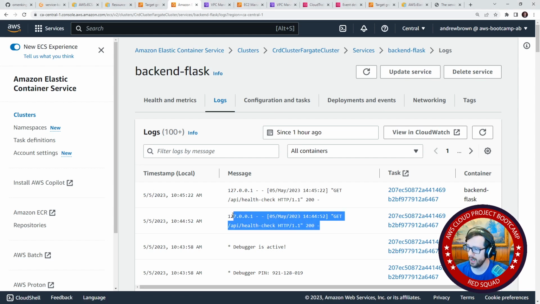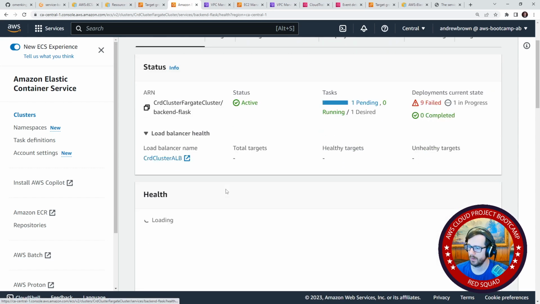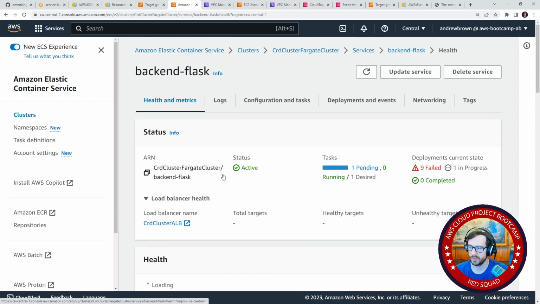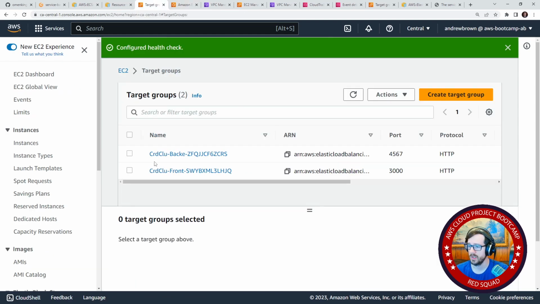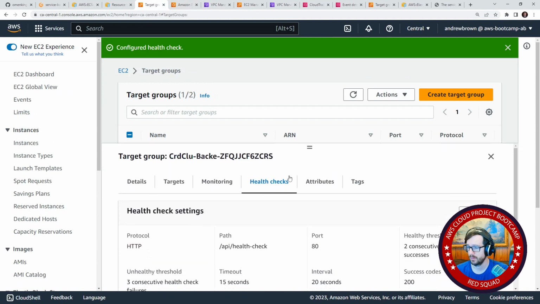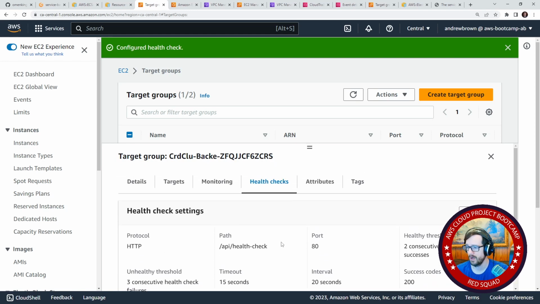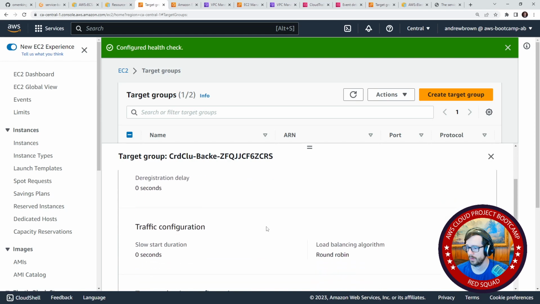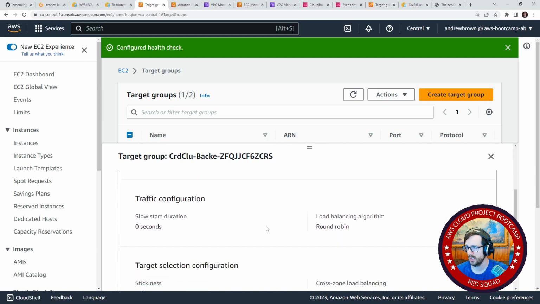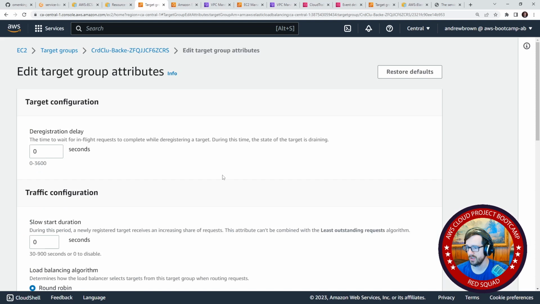Anyway, so yeah, we have our health check from our service. That is working correctly. And so I'm just trying to think, what could it be? Because the security group has to be set correctly for sure. Let's go back over here. Is the health check incorrect? /API health check, port 80. Looks fine to me. Slow start duration. Is there any other option here that we should be setting?